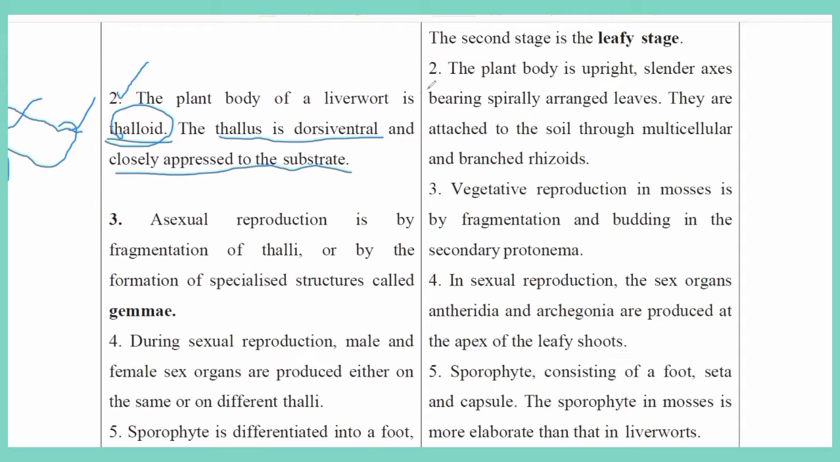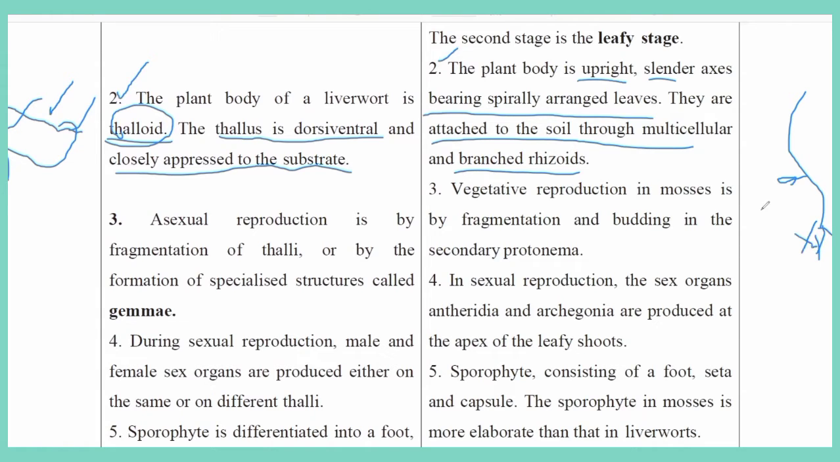So when we go to the second point, the plant body is upright, a slender axis bearing spirally arranged leaves. They are attached to the soil through multicellular branched rhizoids. So here in Hepaticopsida, they have a flat, green-colored thalloid body, whereas in mosses, they are erect, well-developed, with leaf-like, stem-like, and root-like structures.